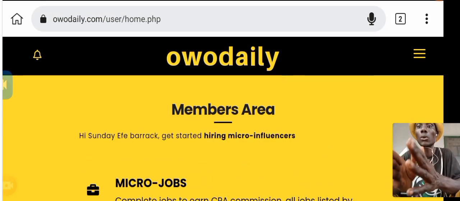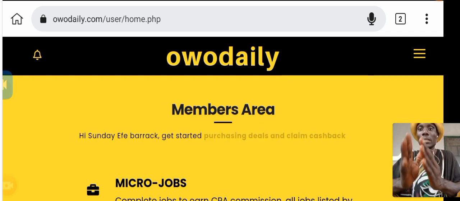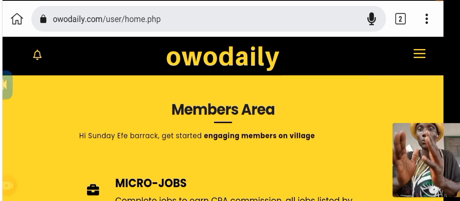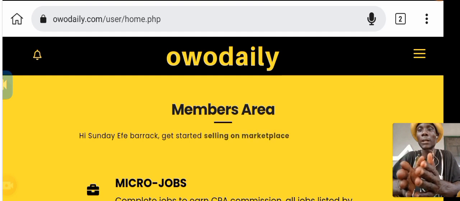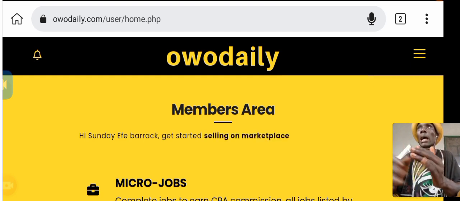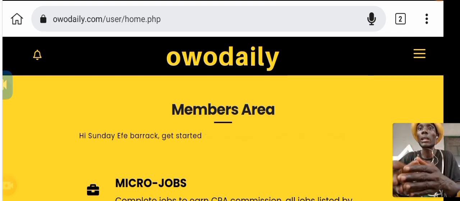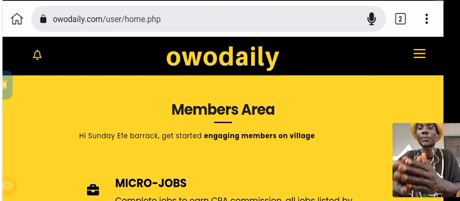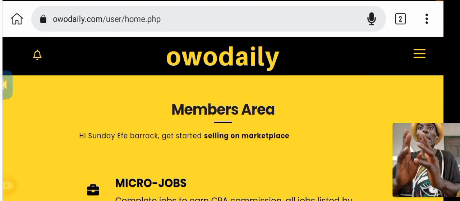What you have to know concerning Owodaily is that they pay you for the tasks that you have done. There are many websites that will say you should register, then make some payment, and after the payment, you do some tasks and they are going to pay you. Many of them will not pay you, they will deceive you. But in Owodaily, they will pay you for any number of tasks that you have done.